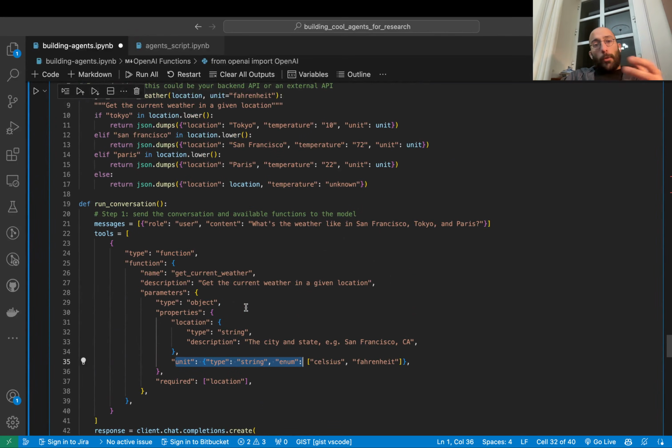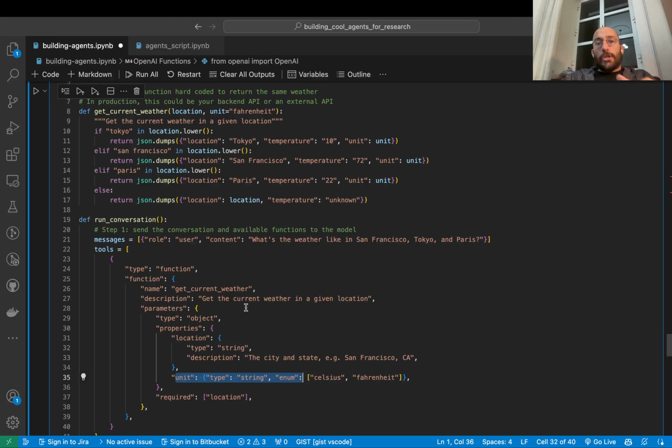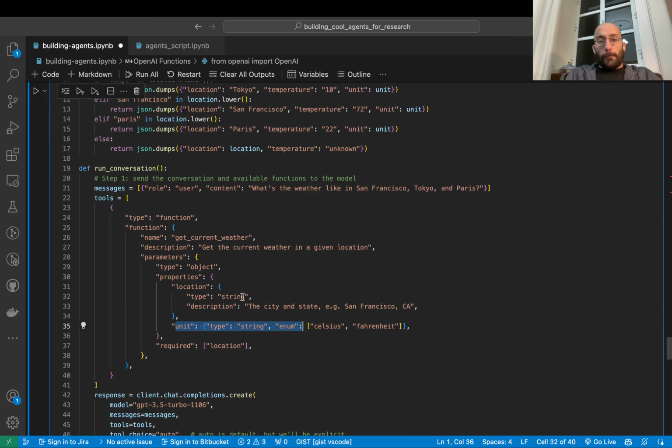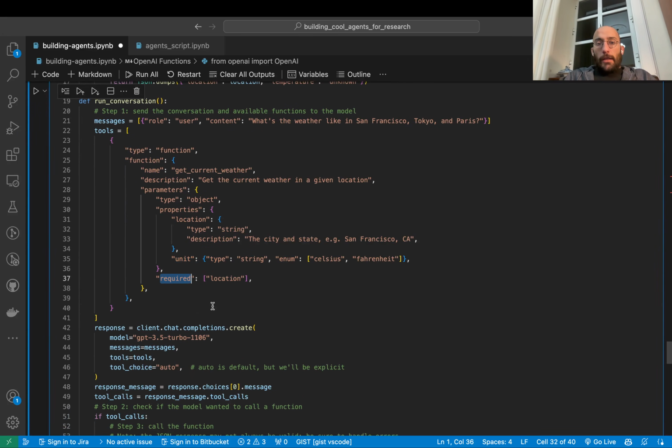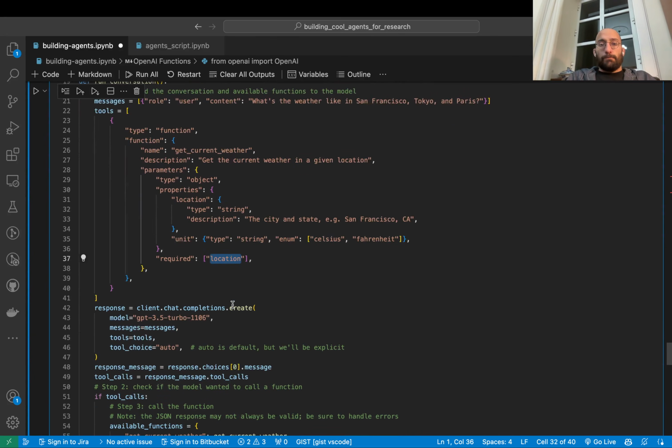So these are the explanations for the parameters of the function, right? Obviously you have to explain them all. And then you can set the required key of this dictionary, which just says that the only required input for that function is the location. You don't necessarily have to input the unit.